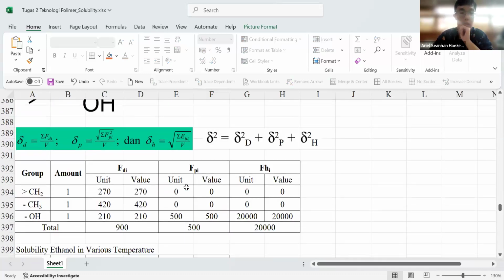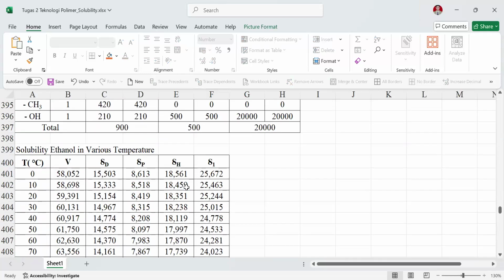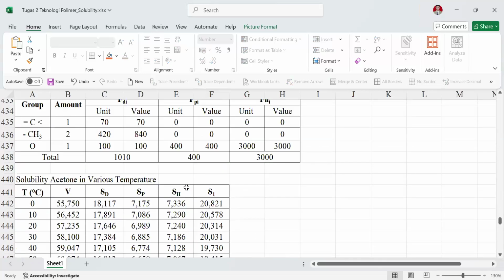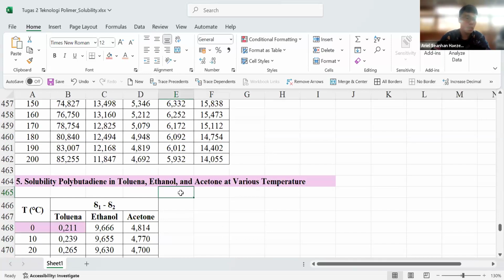After we get the values for the polymers and solvents, we can summarize the solubility.